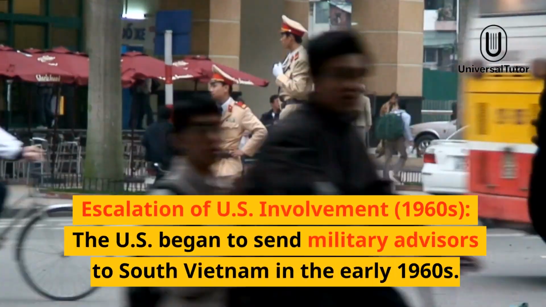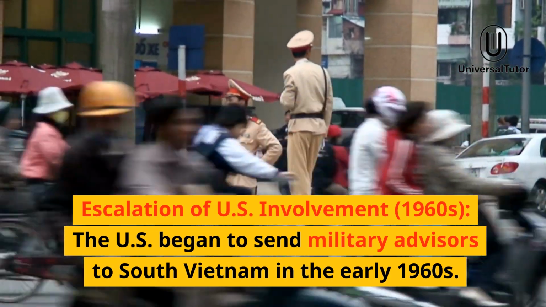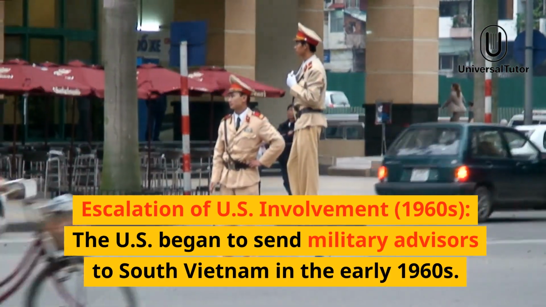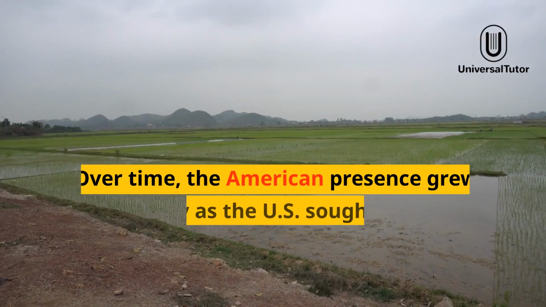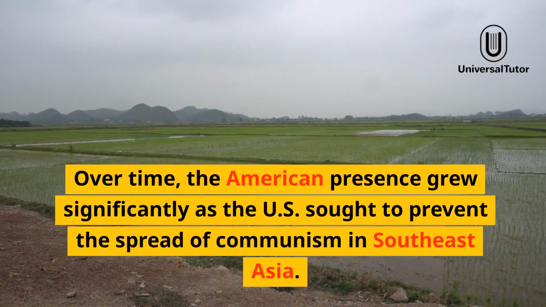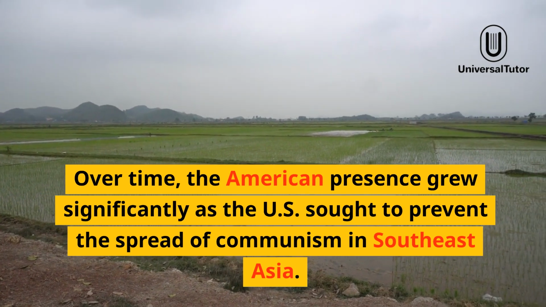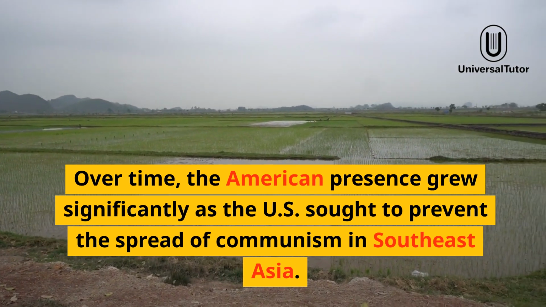Escalation of U.S. involvement, 1960s. The U.S. began to send military advisors to South Vietnam in the early 1960s. Over time, the American presence grew significantly as the U.S. sought to prevent the spread of communism in Southeast Asia.